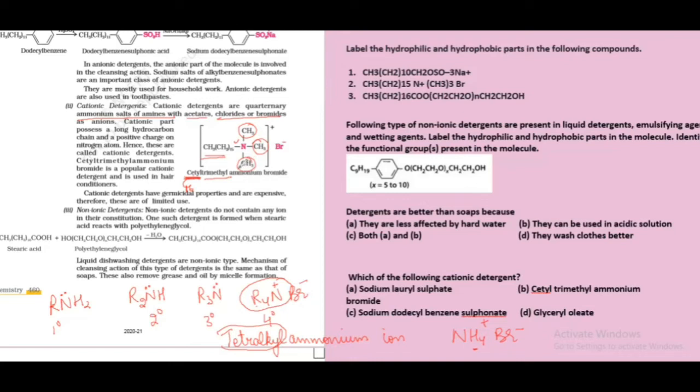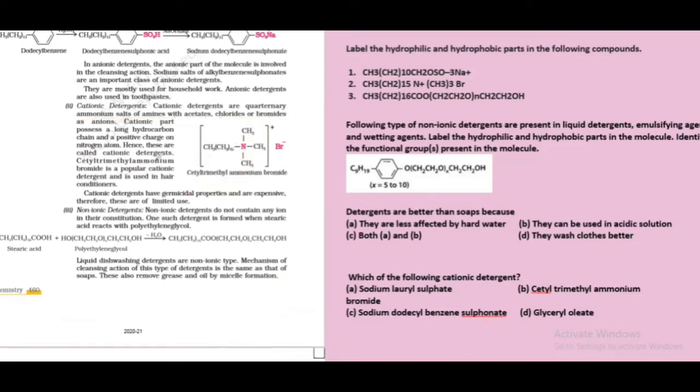Okay, so you have to remember this part, and since the cleansing action here is done by the cationic component, these are called cationic detergents. Cetyl trimethyl ammonium bromide is a popular cationic detergent used in hair conditioners. Okay, these have germicidal properties, are expensive, so comparatively limited in use.